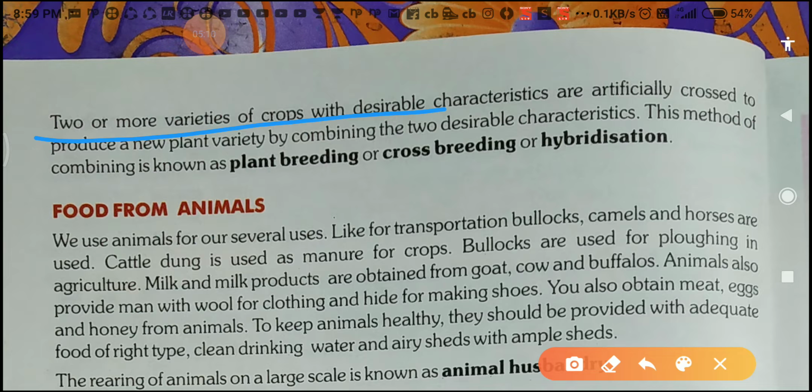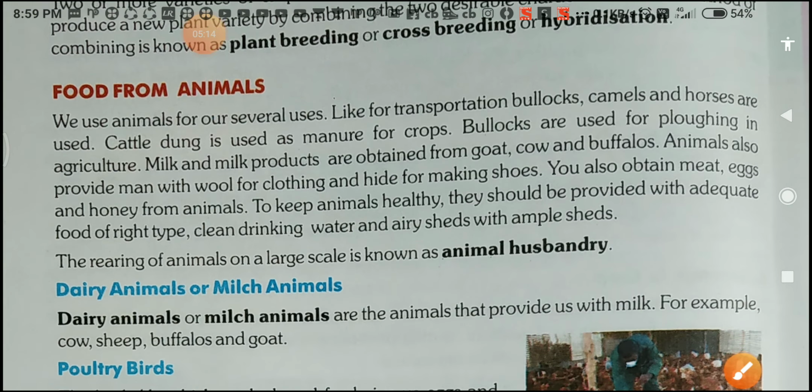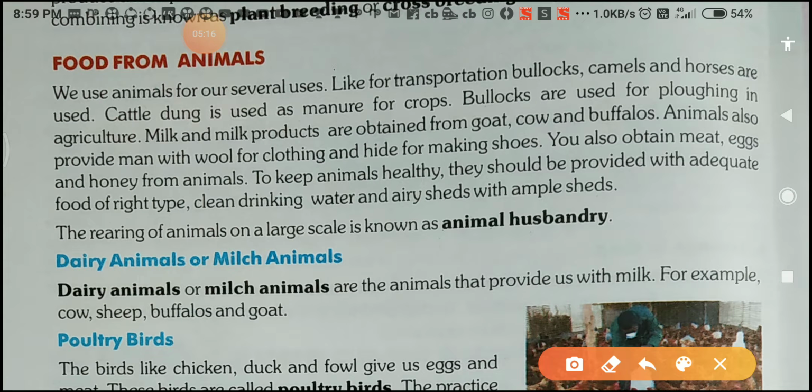Okay, students, let's move on to another topic. Food from animals. We know that we can depend upon plants and animals both for food, but here we are talking only about food from animals. Which type of food will you take from animals here? Let's see here in this paragraph.